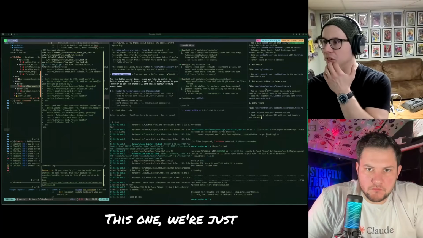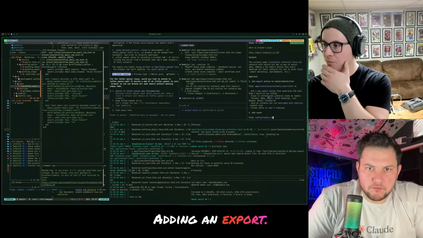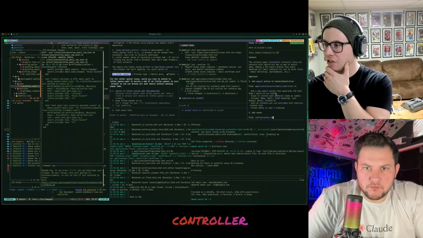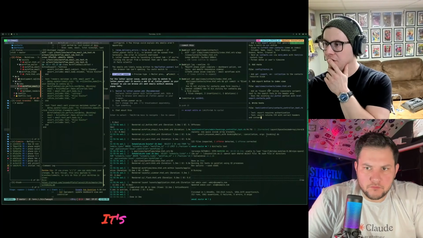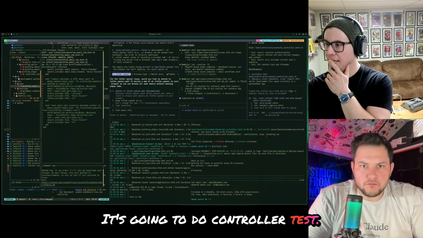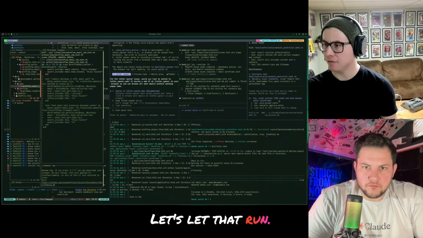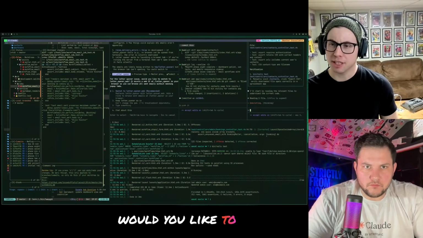This one, we're just ready to go here. Adding an export. It's going to add a contacts controller, send CSV. It's going to do controller test. Let's let that run. For the letter opener issue, would you like to switch to letter opener web?